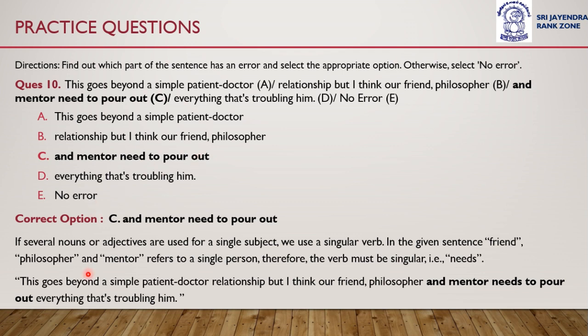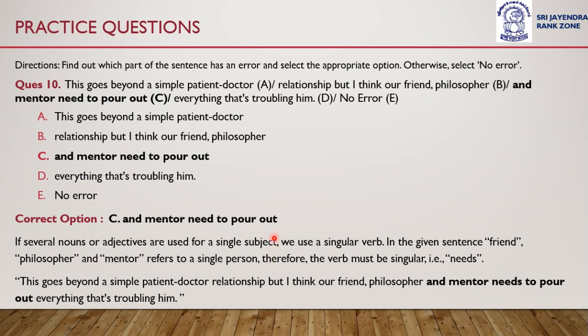So the correct sentence would become: this goes beyond a simple patient-doctor relationship, that I think our friend, philosopher, and mentor needs to pour out everything that's troubling him.